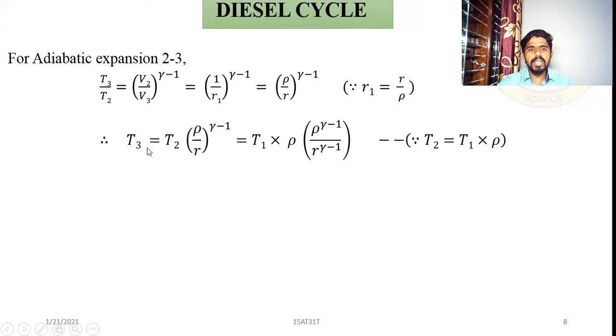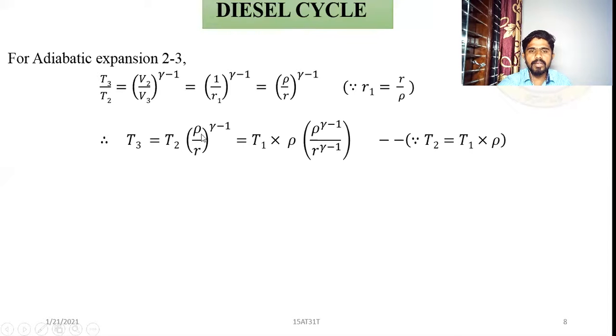Therefore, T3 equals T2 into rho divided by R to the power gamma minus 1, that is equal to T1 into rho to the power gamma minus 1 divided by R to the power gamma minus 1, because T2 is equal to T1 into rho. Simple. See, this step is very simple.